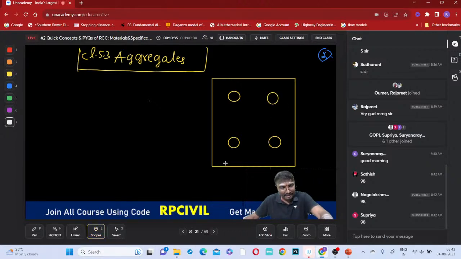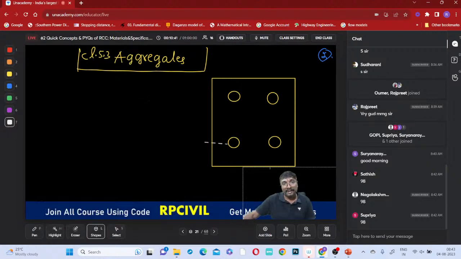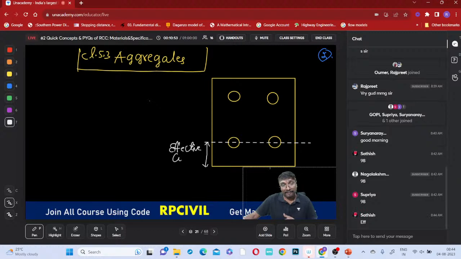And now tell me, yeah, Vignesh, good morning. From the center of this main reinforcement to this bottom, right? What it is called, you can say, this is called your effective cover. Effective cover, right? Everyone is clear? What is the meaning of this effective cover? You understood? From the center of this main reinforcement, right?